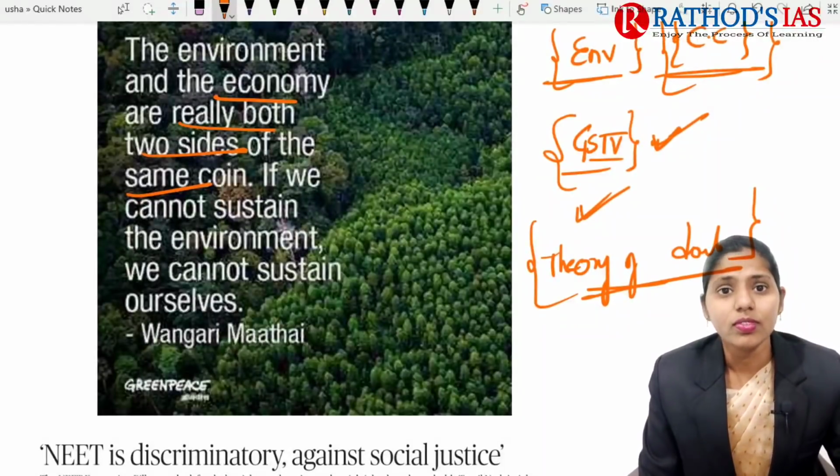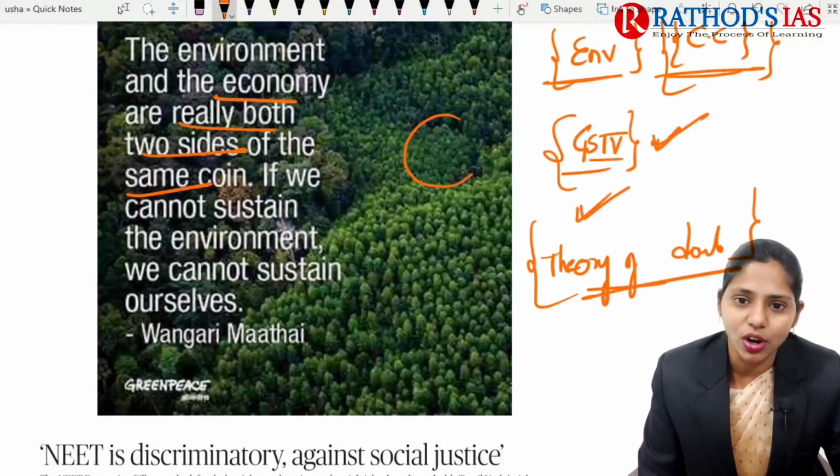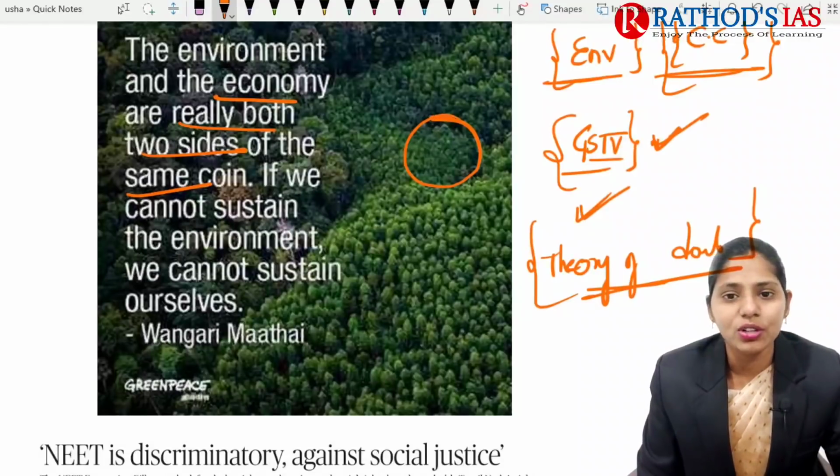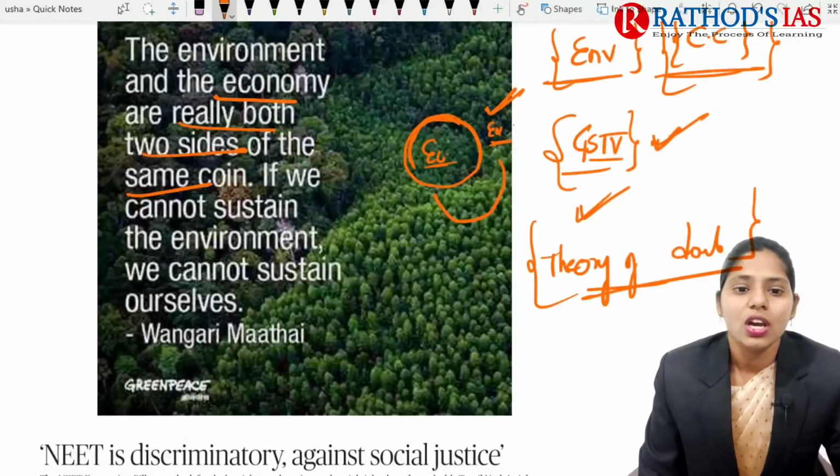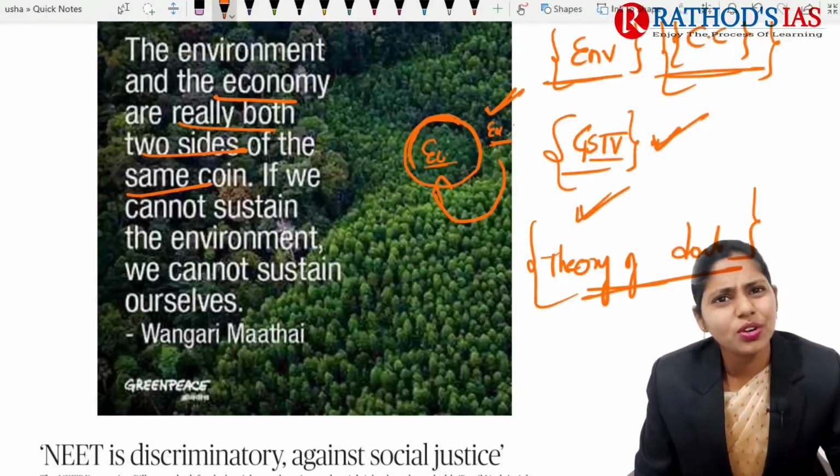If you take a coin, it has two sides, right? One side will be the economy and the other side will be your environment. So the environment and economy are really both sides of the same coin. If we cannot focus sustainably on our environment, we can't sustain ourselves. What is the meaning of this quote?